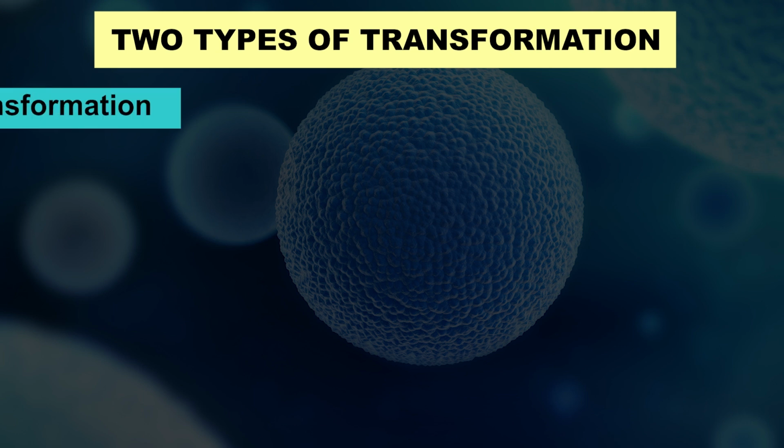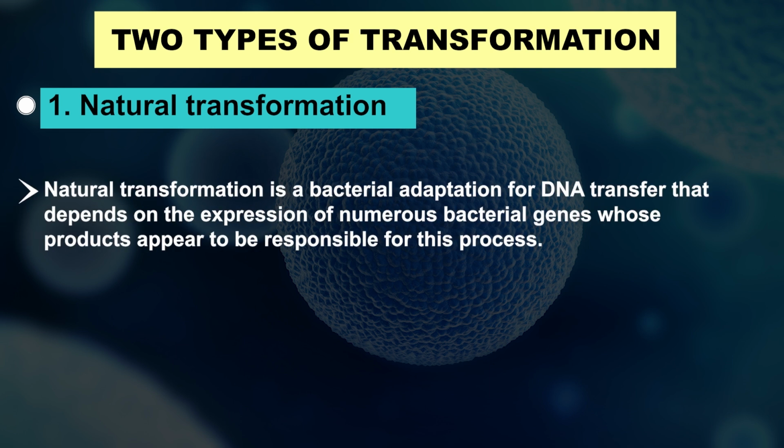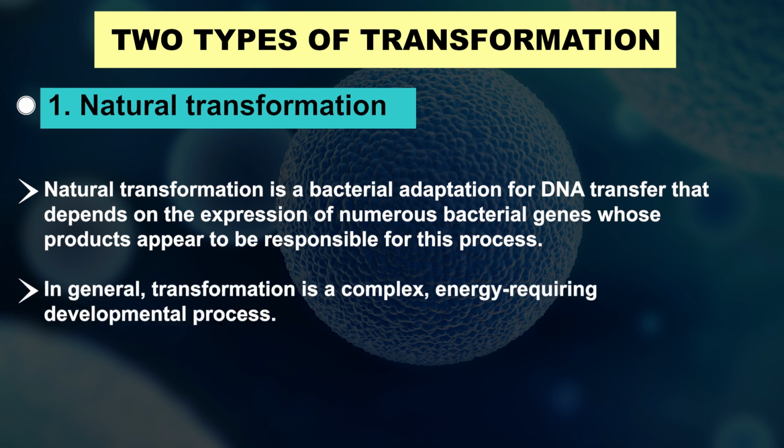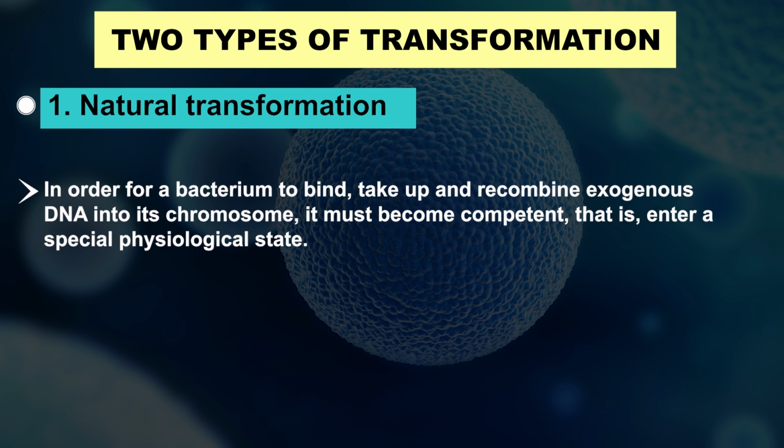So, first one is natural transformation. Natural transformation is a bacterial adaptation for DNA transfer that depends on the expression of numerous bacterial genes whose products appear to be responsible for this process. In general, transformation is a complex, energy-requiring developmental process. In order for a bacterium to bind, take up and recombine exogenous DNA into its chromosome, it must become competent, that is, enter a special physiological state.